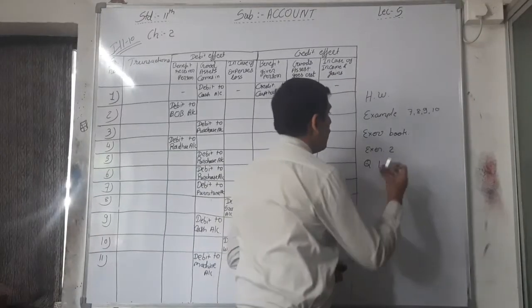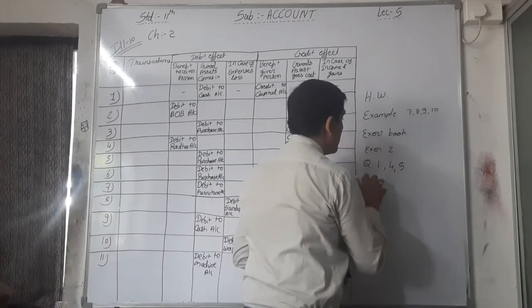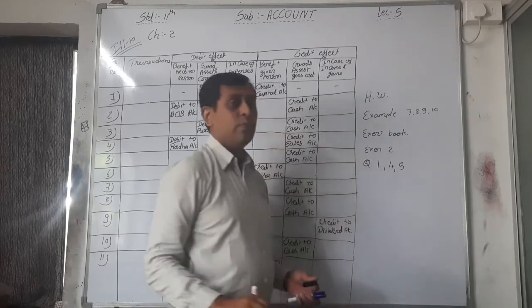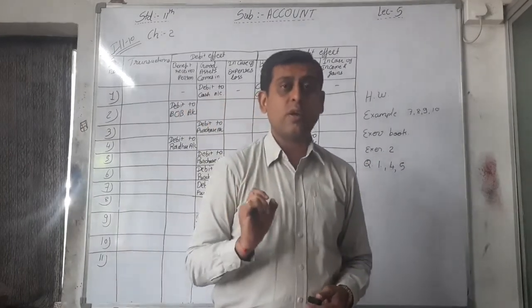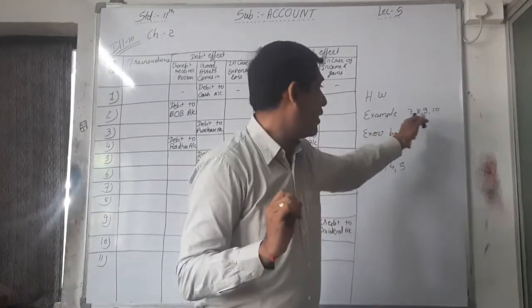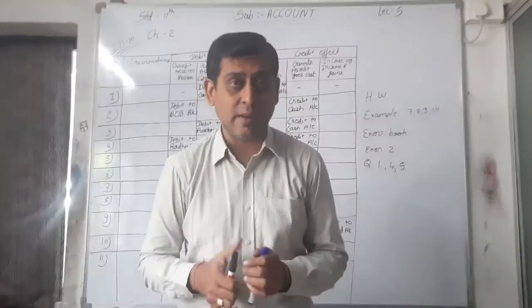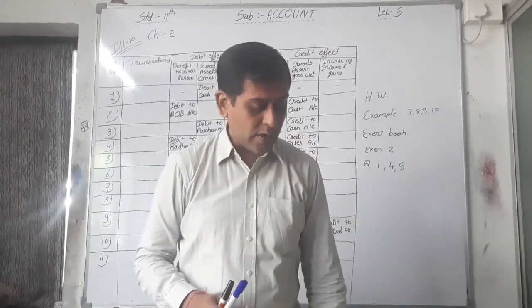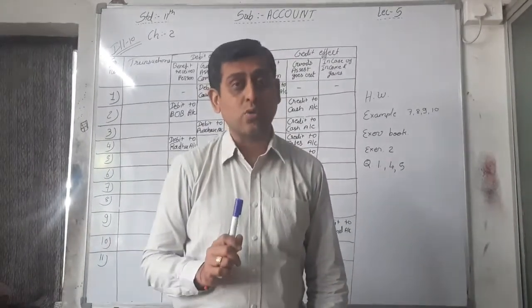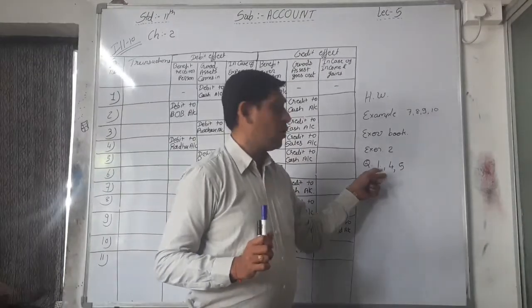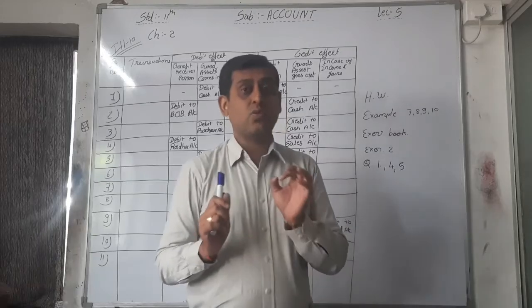So your homework is exercise 2, question number 1, 4 and 5 in your exercise book, and in your example book you have to write examples 7, 8, 9 and 10, and read that 11th example also. We will do that 11th example as well as your doubts of exercise 2.